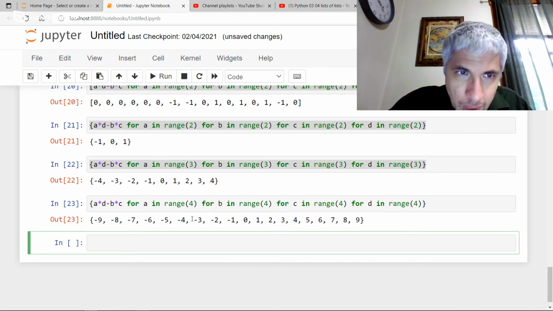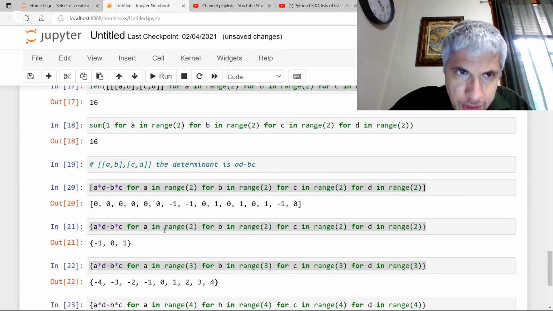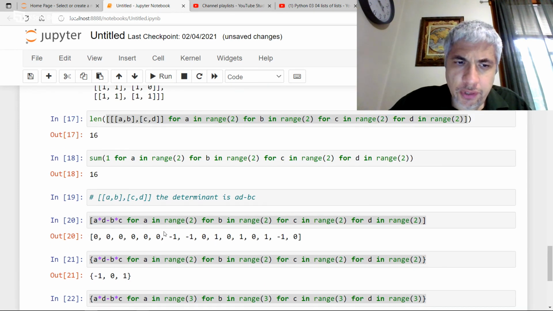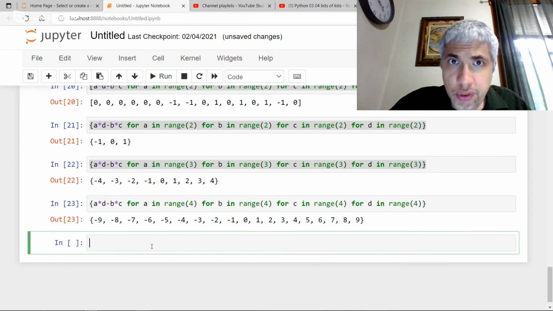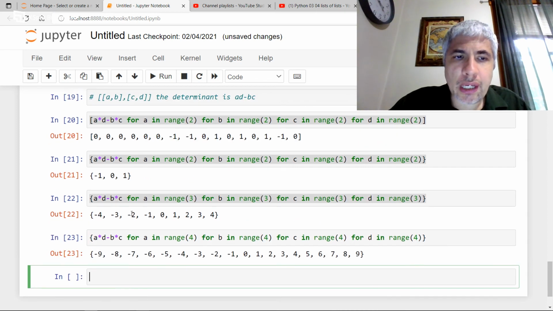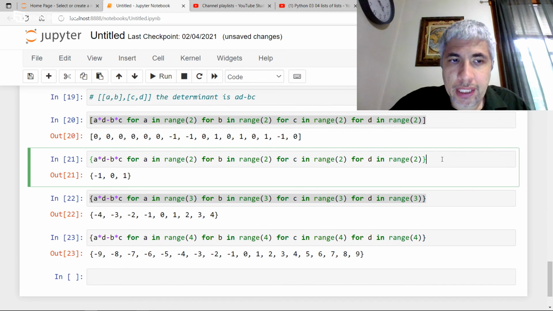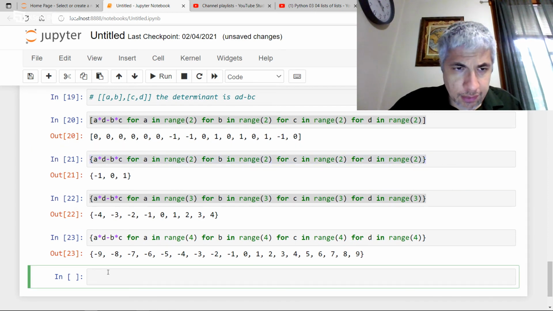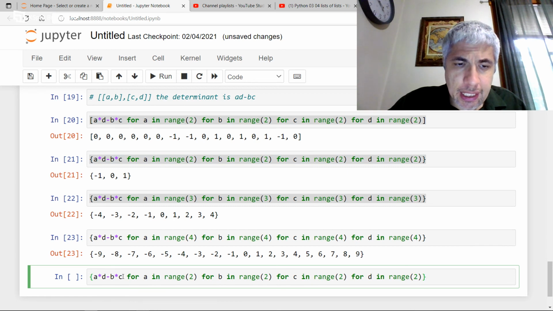But I want to go in a different direction here. I want to talk about invertible matrices. Those of you who know linear algebra know that a matrix is invertible if the determinant is non-zero. So suppose I want the number of invertible matrices with entries in 0 and 1. Basically, I want this determinant right here to be non-zero.